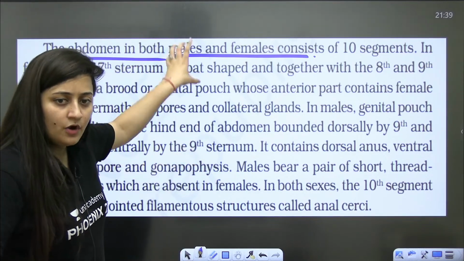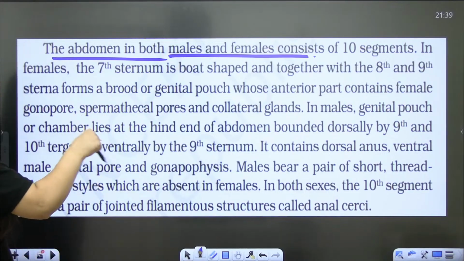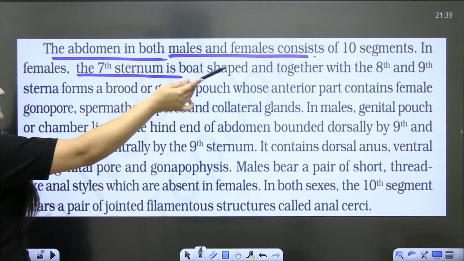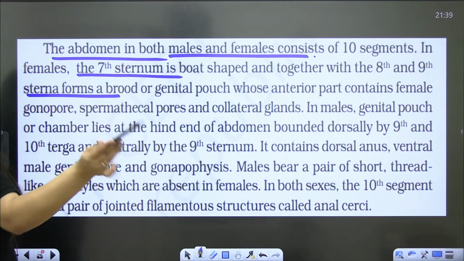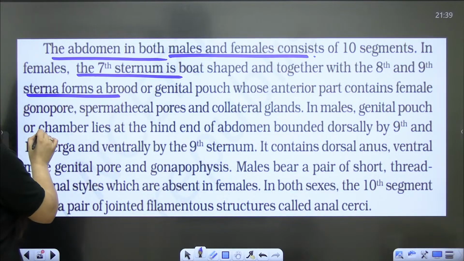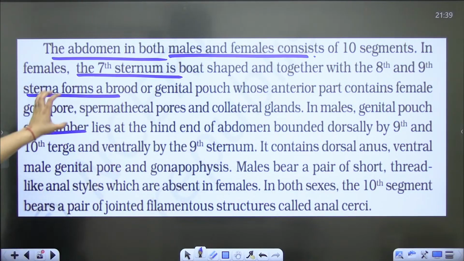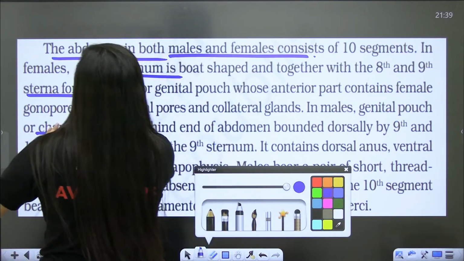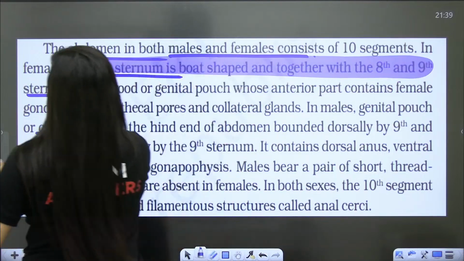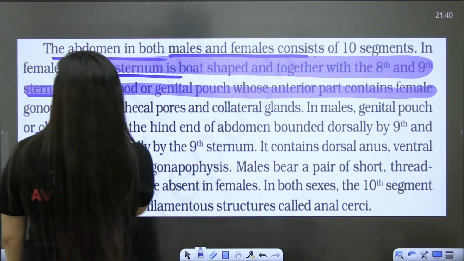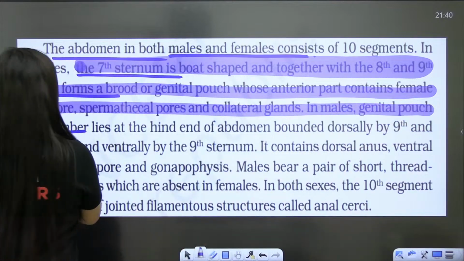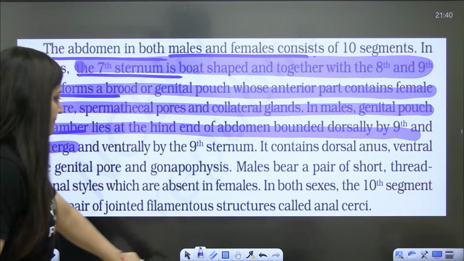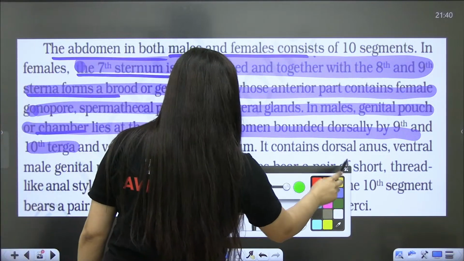In females, the 7th sternum is boat shaped, together with the 8th and 9th sterna it will form a brood pouch, and in males a genital pouch is present. This portion is related to the reproductive system, so it will be discussed there only, to avoid any confusion. So no need to focus there. We can focus on this part.